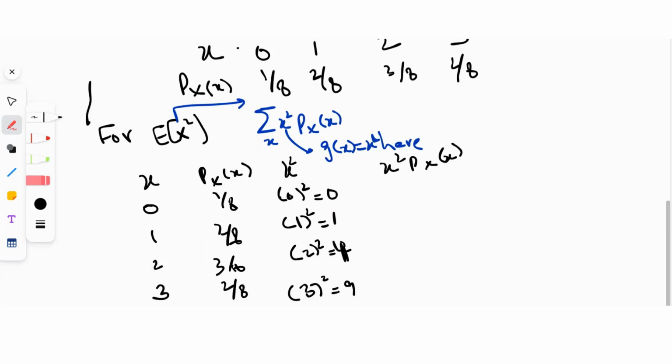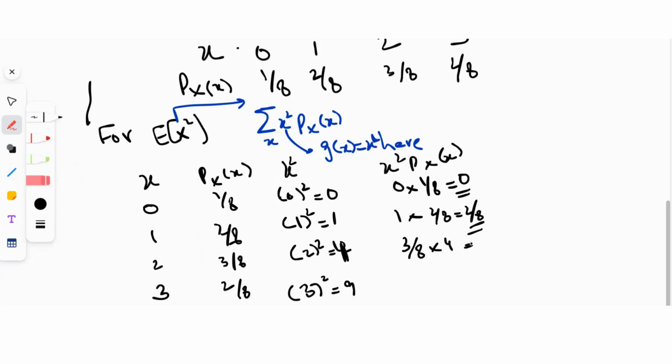So this is simply 0 into 1 by 8, which is 0. 1 into 2 by 8 is 2 by 8. We're going to sum up all these values essentially. And then we have 3 by 8 into 4, which is 12 by 8. And this is finally 9 into 2 by 8, which is 18 by 8, right?